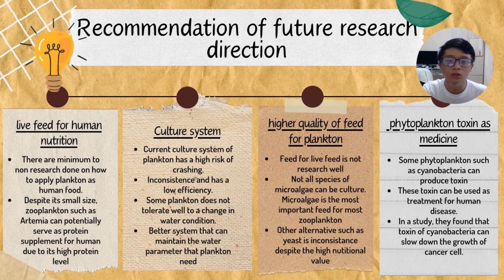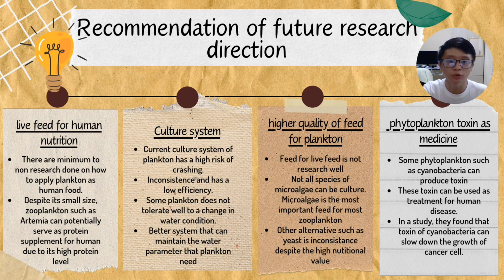So secondly, the research direction that we should be aware of is the culture system. The current culture system of plankton has a high risk of crashing. It is inconsistent and has a low efficiency. One main reason is that plankton does not tolerate changes in water condition well. They cannot survive and adapt to poor water quality. Hence, we should research a better system such as an automated water changer or a better monitoring system so that we can maintain the water parameters to fit the plankton's needs.